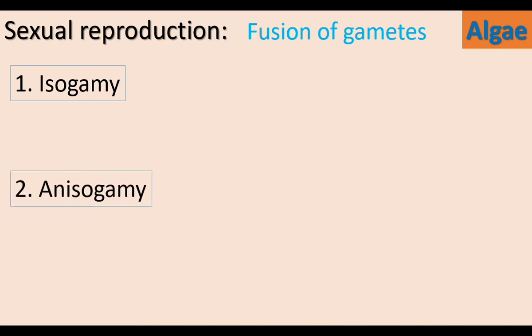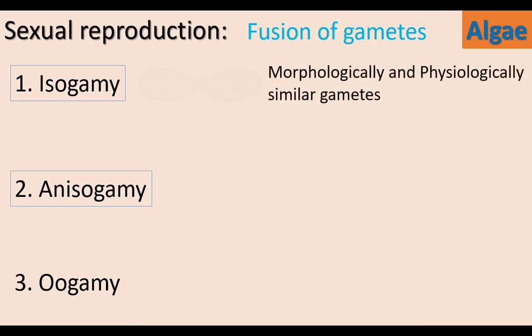Sexual reproduction involves the fusion of gametes. There are 3 types of fusion of gametes in algae: isogamy, anisogamy, and oogamy. Iso means same. Isogamy involves the fusion of morphologically and physiologically similar gametes.